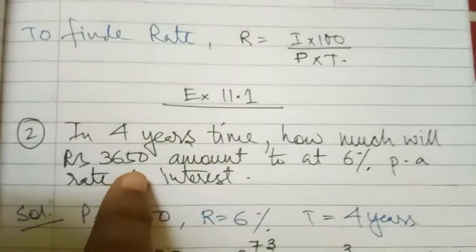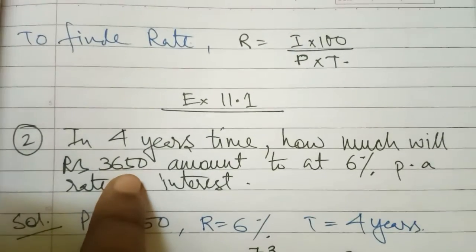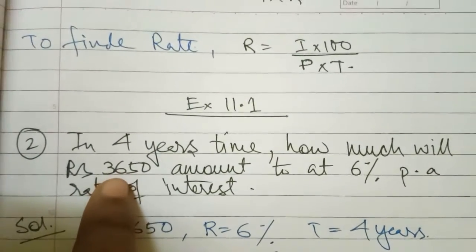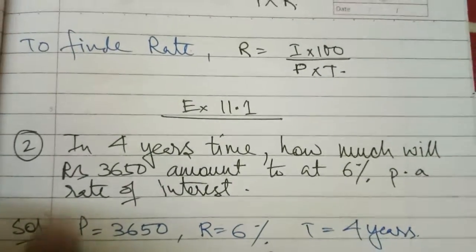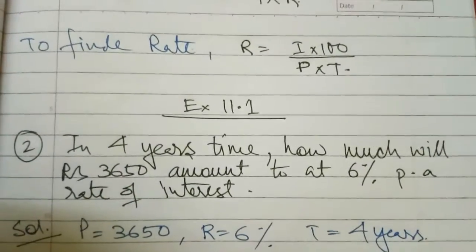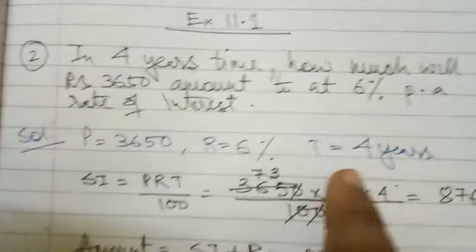We have to be very careful. In many questions, some might be having confusion about which is principal and what is amount. That you have to find out, which is principal. Clear? Then time is given, 4 years.